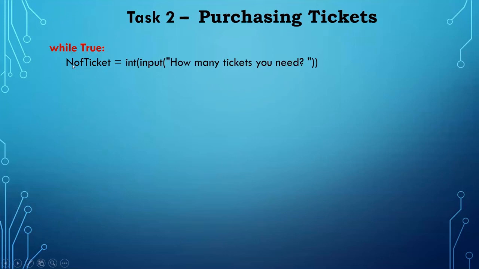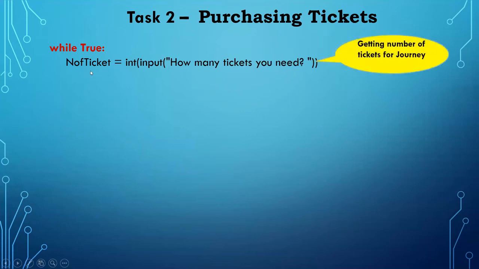Okay, so first I wrote NOF ticket, number of tickets. I just use NOF so I can easily remember. Number of tickets I am getting, and I told you the prompting message must be clear. In the penny receipt it is written, prompting message be clear, and how many tickets do you need. So we enter the tickets, and it is stored in number of ticket. And you can see here integer. I converted to integer because the input statement in Python takes a string. Of course, we have to convert the string into integer. So for that we are using int. So number of ticket is stored, so we got the number of tickets now.